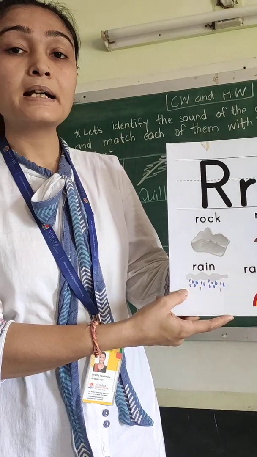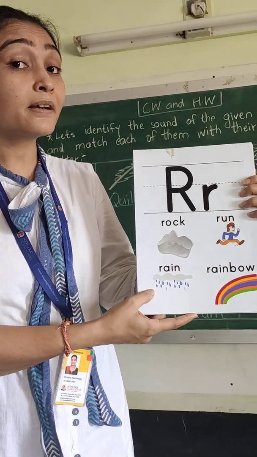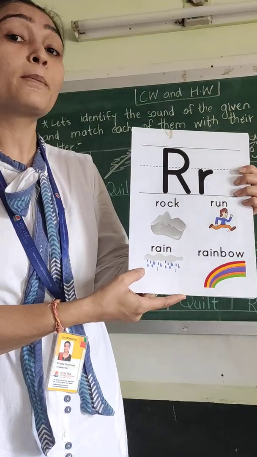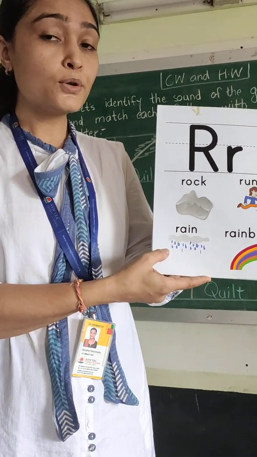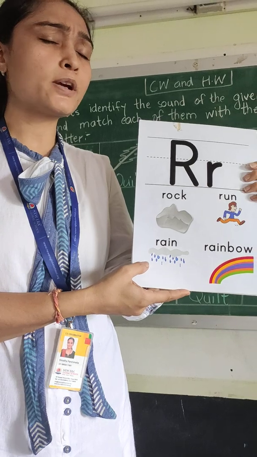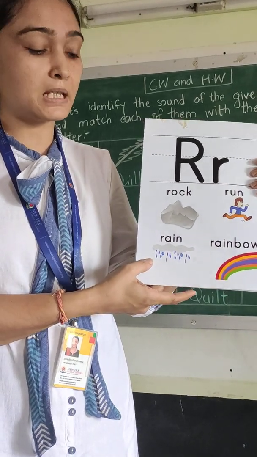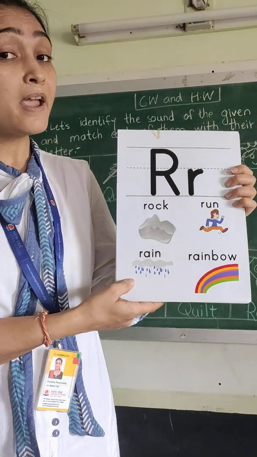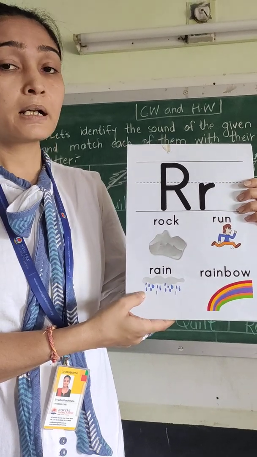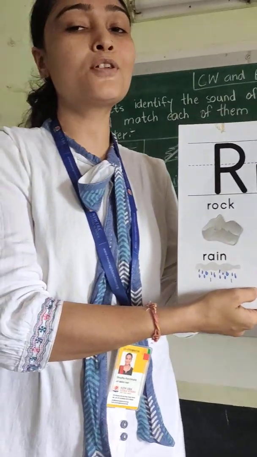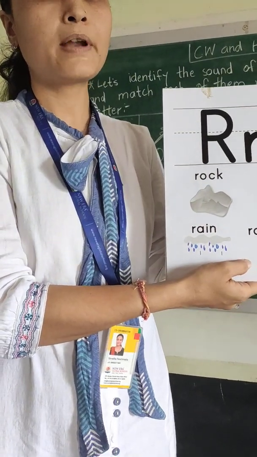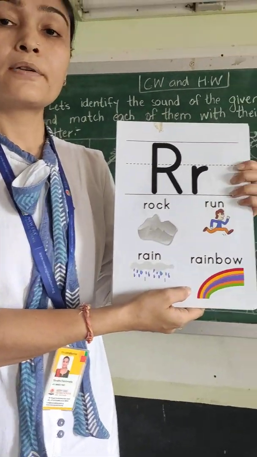And next is rain. Rain. थोड़े दिनों पहले मोरबी में आई थी ना? 3 दिन तक बारिश हुई थी. Do you remember? Do you enjoy rain? I enjoy rain the most. It is my favorite season. Rainy season is my favorite season. Rain. And what is this, children? It is the colorful rainbow. Rainbow.